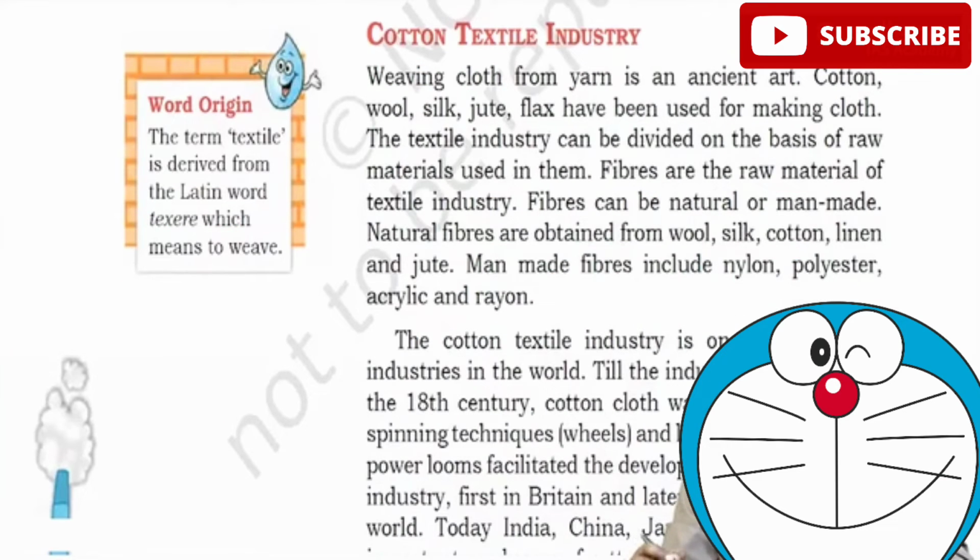The next important industry that we need to focus on is the cotton textile industry, right? So cotton, wool, silk, jute, flax have been used in making cloth. The textile industry can be divided on the basis of raw material: jute industry, cotton, wool and all.